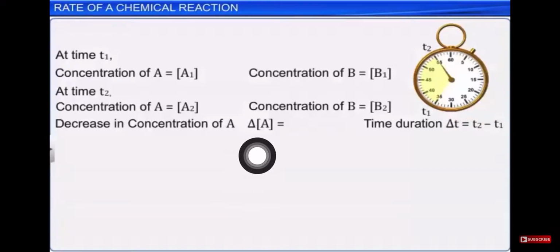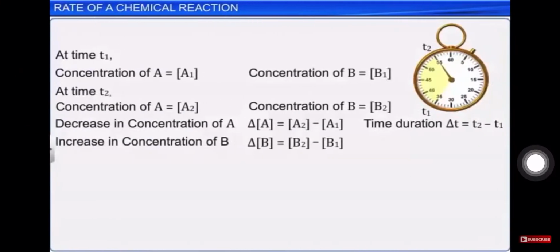So we write down delta concentration A, and duration also has changed, right? So it will be delta T. Same way there will be increase in concentration of B, that is increase in product. So again we can write down delta B. Delta A will be A2 minus A1, that is 2 minus 1 we have to do. Then delta B is equal to B2 minus B1, right? And time will be T2 minus T1.